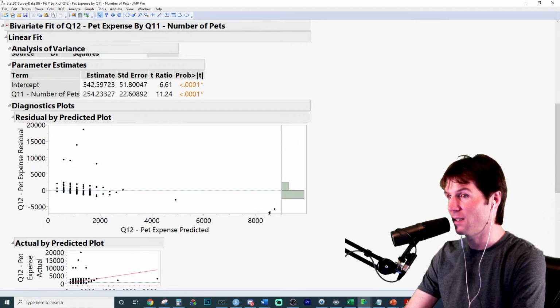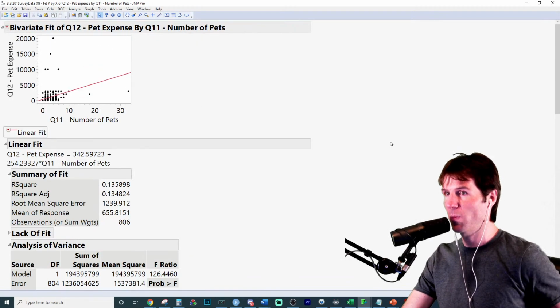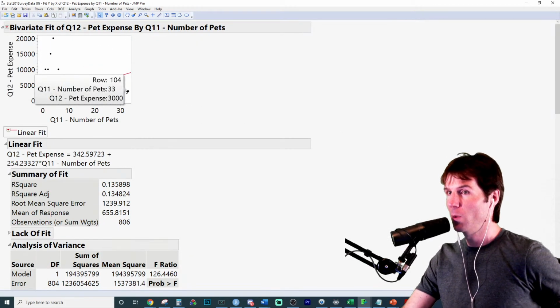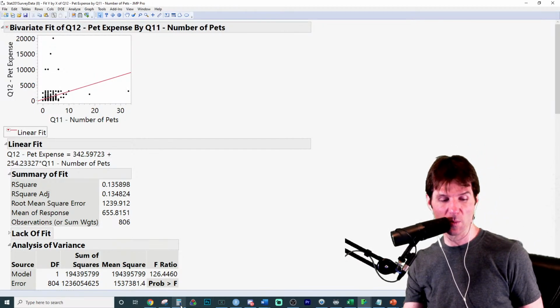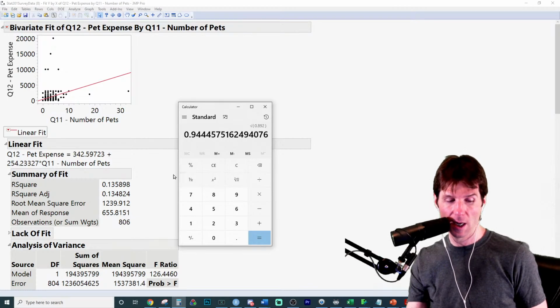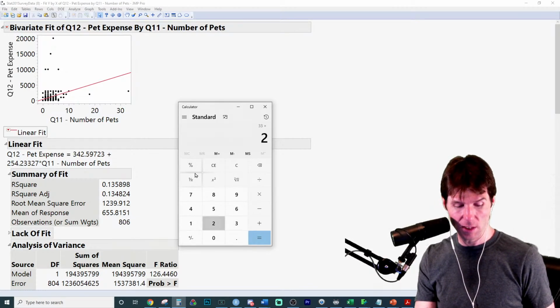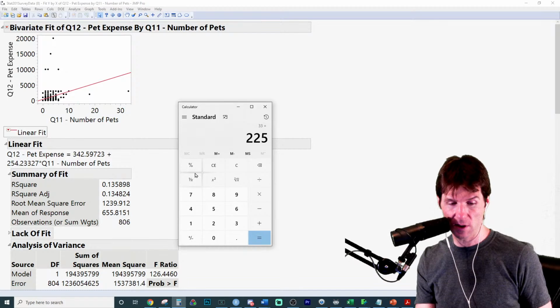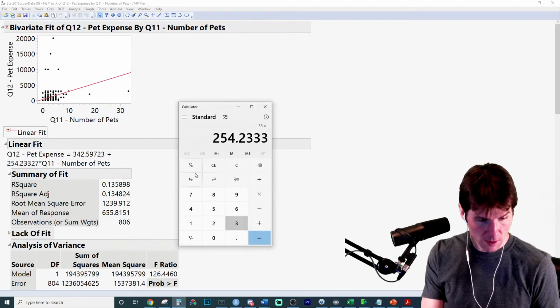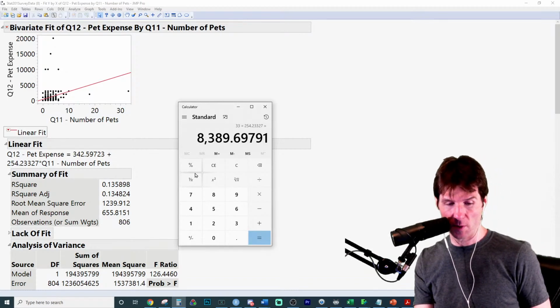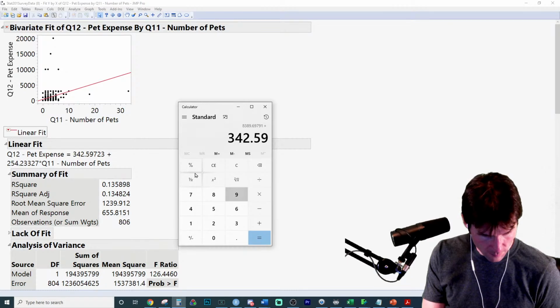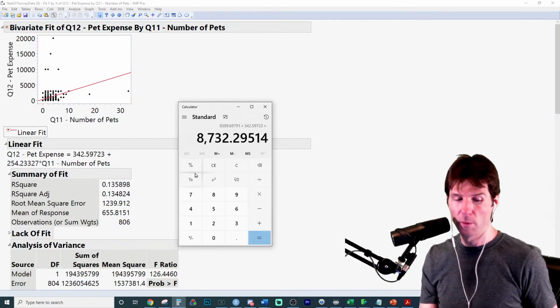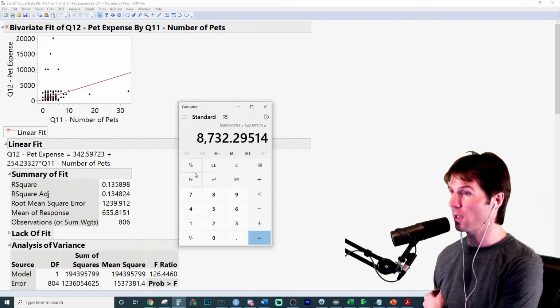Well, this person doesn't. This person has 33 pets and they're spending, I think it was $3,000. We'd probably expect them to spend about $8,000. We could actually figure out how much we'd expect them to pay. We don't have to do all this work, but we could take their 33 pets times the coefficient of the slope. And we need to enter in the decimals. We'd expect them to pay $8,700.